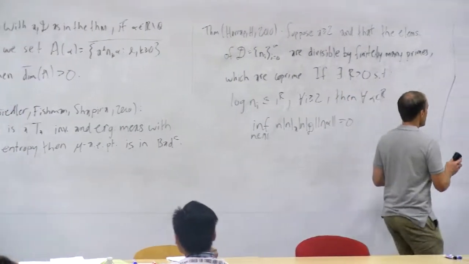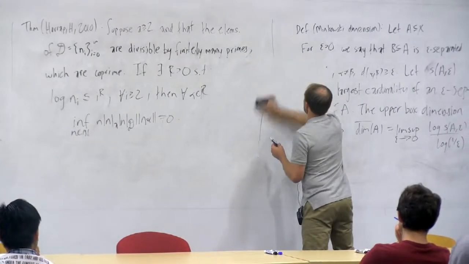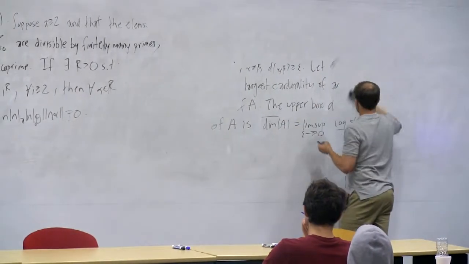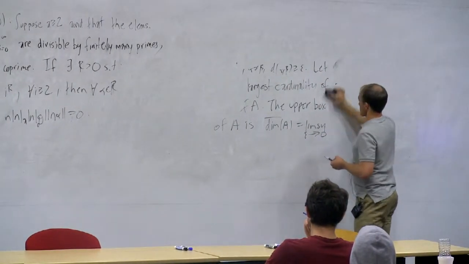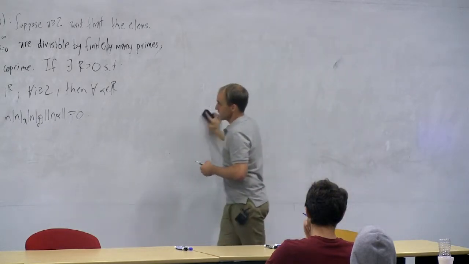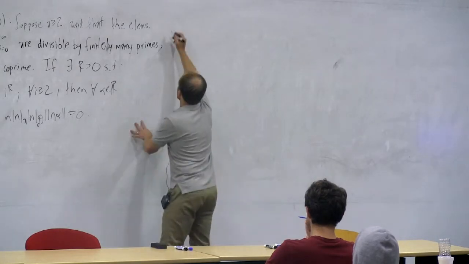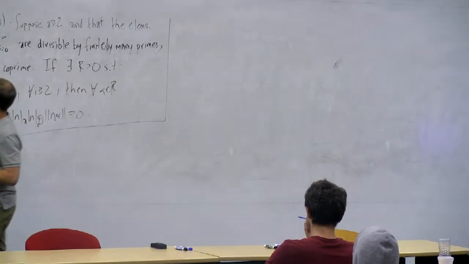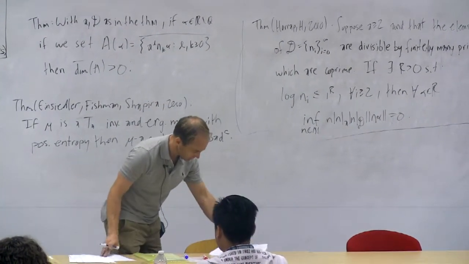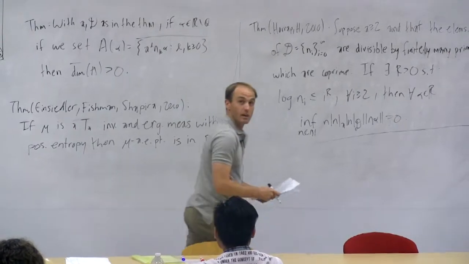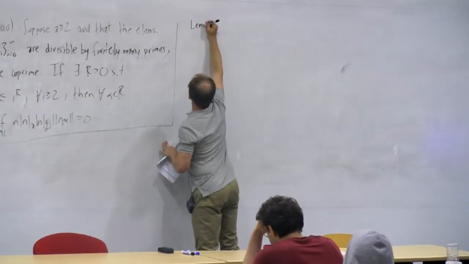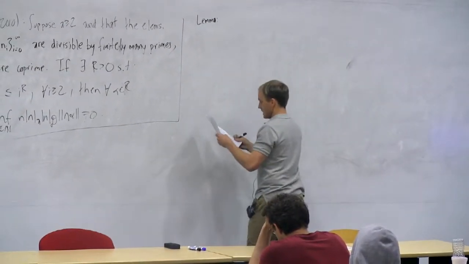Now, I won't be able to explain the proofs of either of these results. It would take a little bit too long. Neither one of them is easy to prove. But what I will try to do is explain how, if you know those results, you can use them to finish the proof of the theorem. I'm going to formulate this as a lemma. The lemma is this.